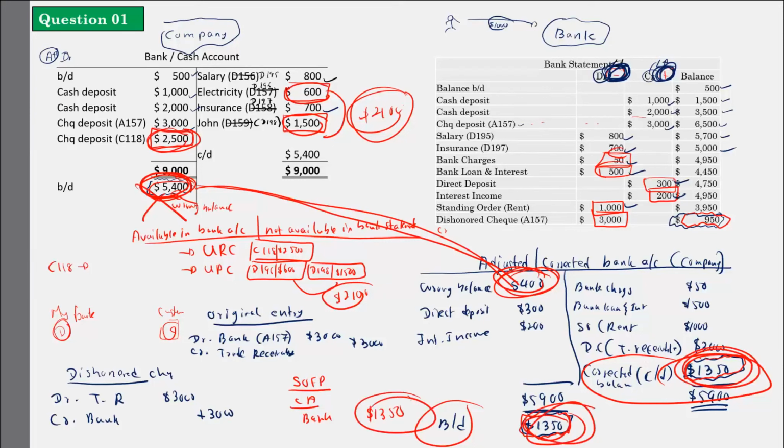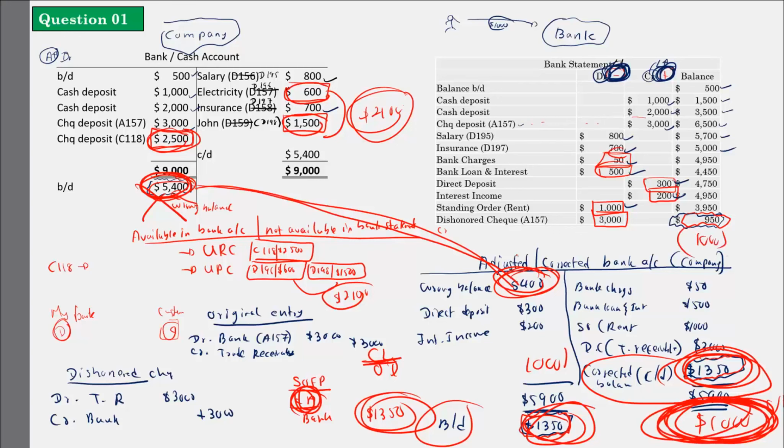Sometimes this can be an overdraft, right? This can be maybe 1000 negative. Okay, so here its opening balance will be on the credit side. If it is on the credit side, what is that? It is a bank overdraft. If that is the case, in the bank statement it will be displayed as negative. So what you have to understand, if there is a bank overdraft, it should be on the credit side. If it is a positive bank balance, it should be on the debit side. That means under current assets. If it is an overdraft, it should be under current liabilities. So these are certain important points that you have to remember.